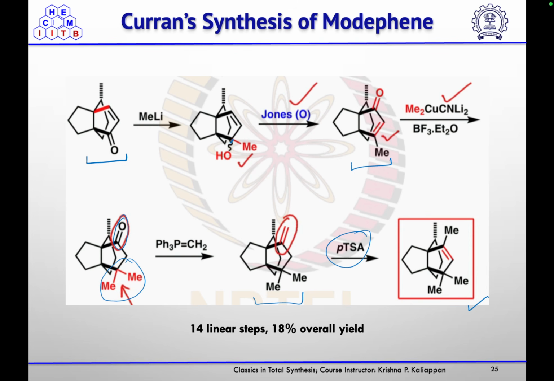So that is how they completed the total synthesis of modhephene by using radical cyclization reaction, and how they faced the difficulty in introduction of the propellane kind of system, or in introducing the dimethyl group, and how they solved that we saw.